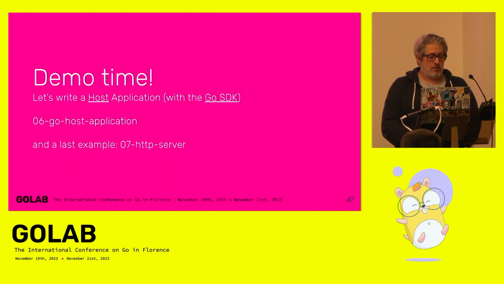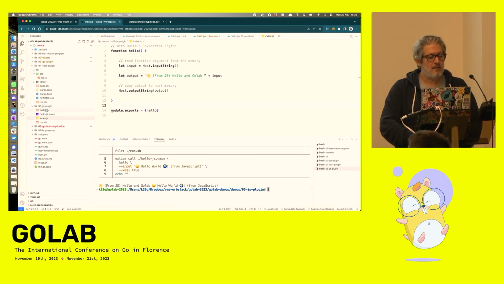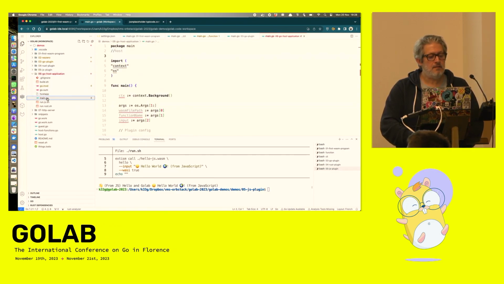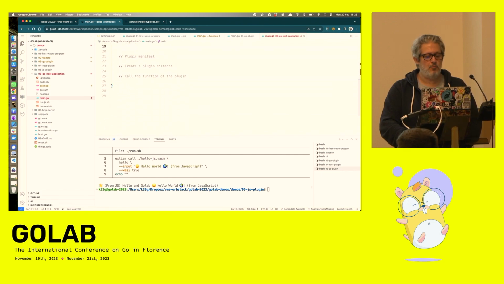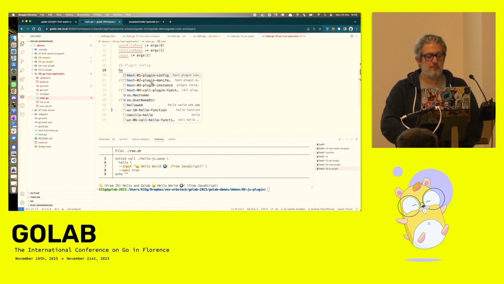So I will create a Go host application with XTSM. For this, I need to define a plugin config.